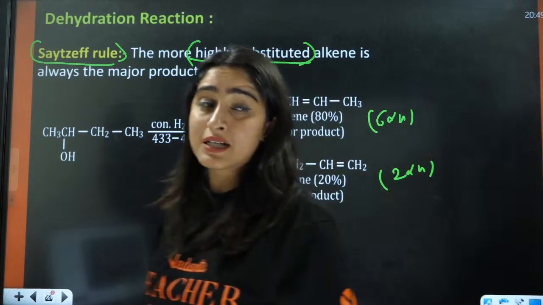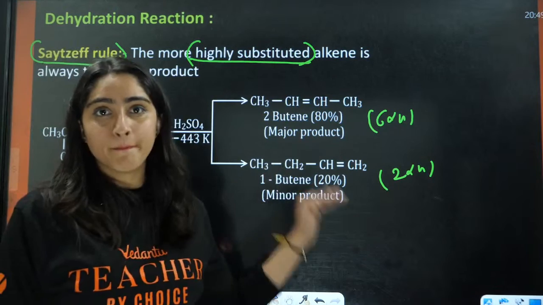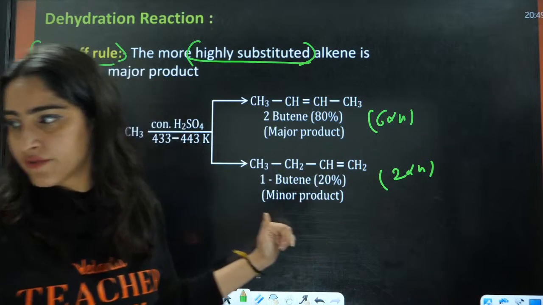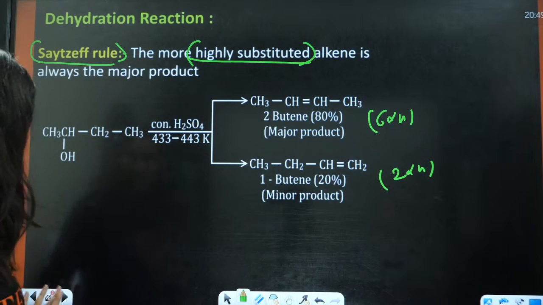So this will be the major product and this will be the minor product in this case. Okay, everybody? Yes? Okay, perfect.